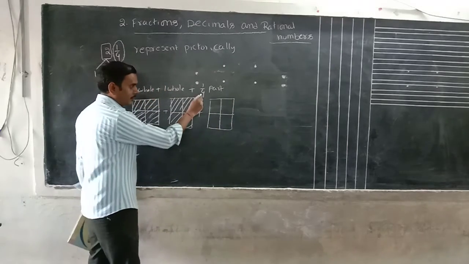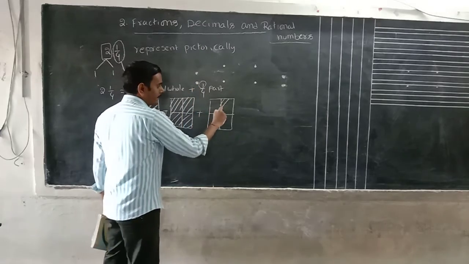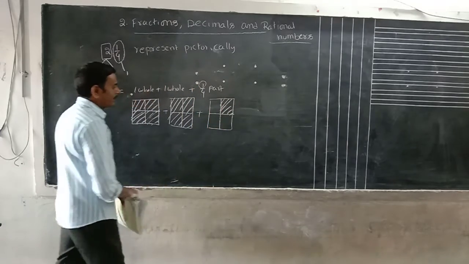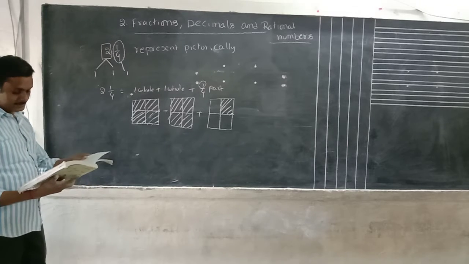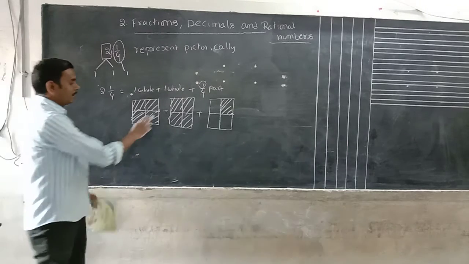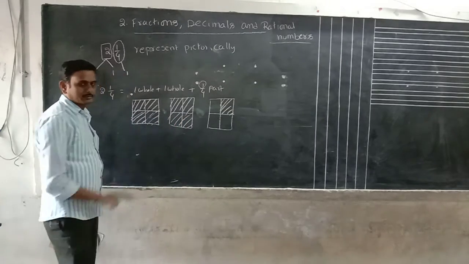One fourth means out of 4 parts, only one part is shaded. This is the representation of this mixed fraction. Whichever way you think, you can also take plus, no problem.